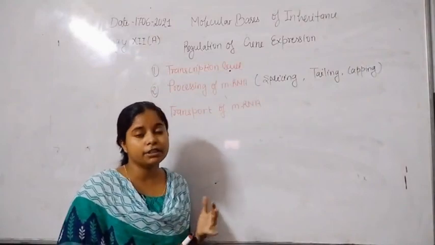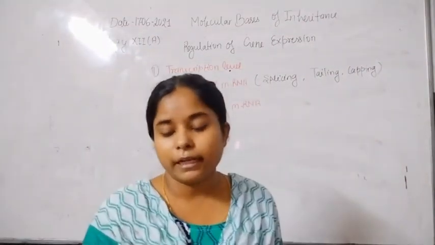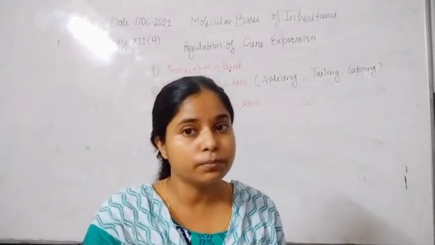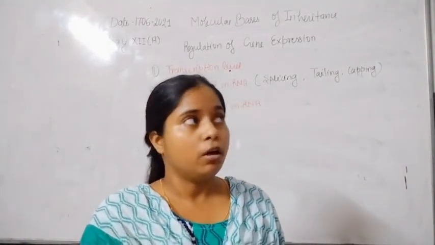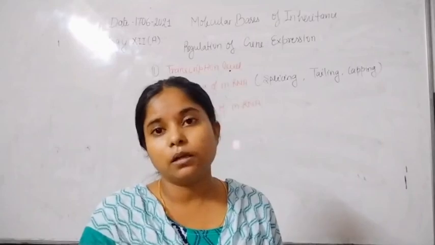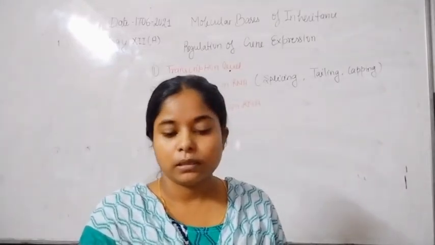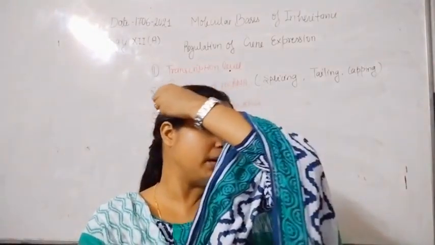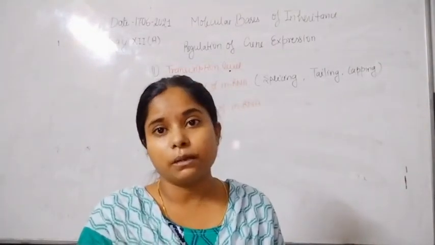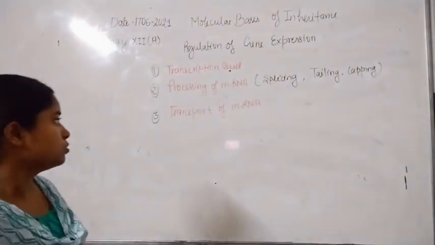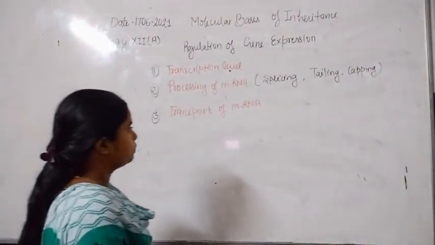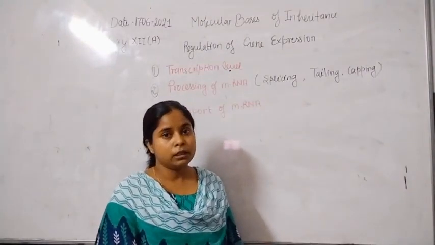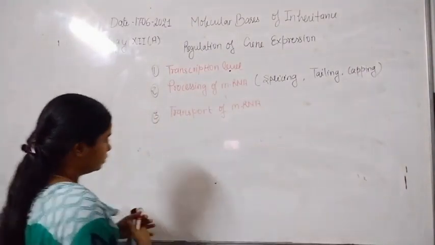In between the strand of mRNA the 2' hydroxyl group is present, and at the 3' end of mRNA the hydroxyl group is present, which makes mRNA less stable as compared to the DNA molecule. So that's why during the transport of mRNA, capping and tailing are also helpful.